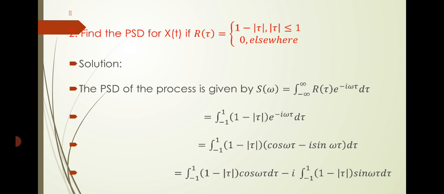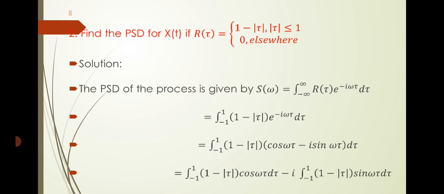Next sum, find the power spectral density for x of t if R of tau is 1 minus modulus of tau, modulus of tau less than or equal to 1, 0 elsewhere. Let us start the solution. The power spectral density is given by S of omega equal to integral minus infinity to infinity R of tau e power minus i omega tau into d tau. Our interval modulus of tau less than or equal to 1 means the interval should be minus 1 to 1.